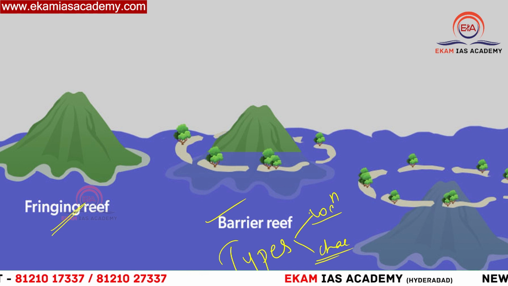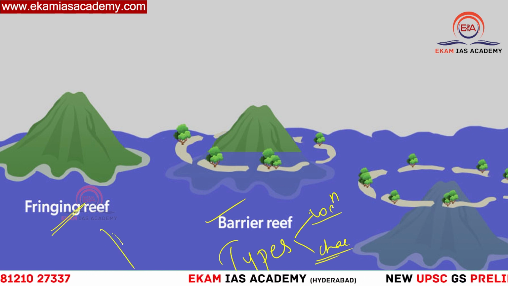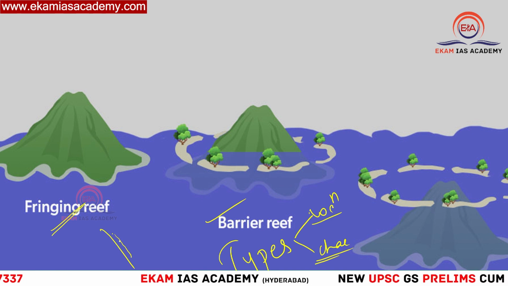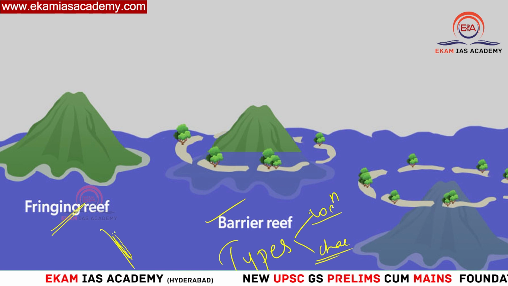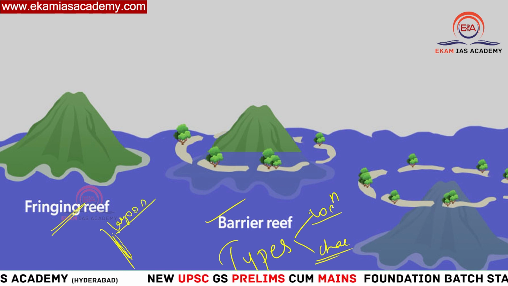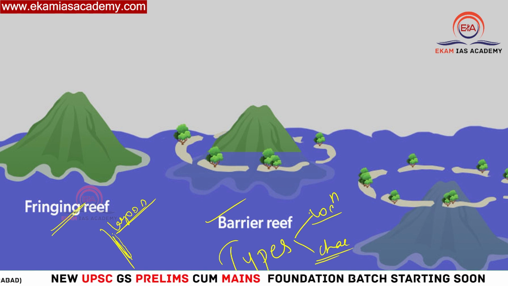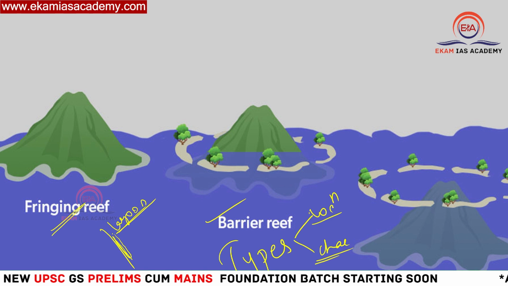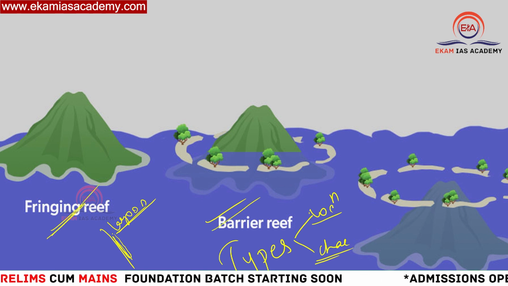What is a fringing reef? A fringing reef is nothing but a reef attached almost to the coastline. If there is a coastline, they will be very close to the coast, but a small water body will be coming in between, which we call a lagoon. You know Sriharikota, where we have the Satish Dhawan Space Center, that is also based on a lagoon. So fringing reefs are always attached to the coast, but mostly a small lagoon will be separating them. That is a fringing reef.